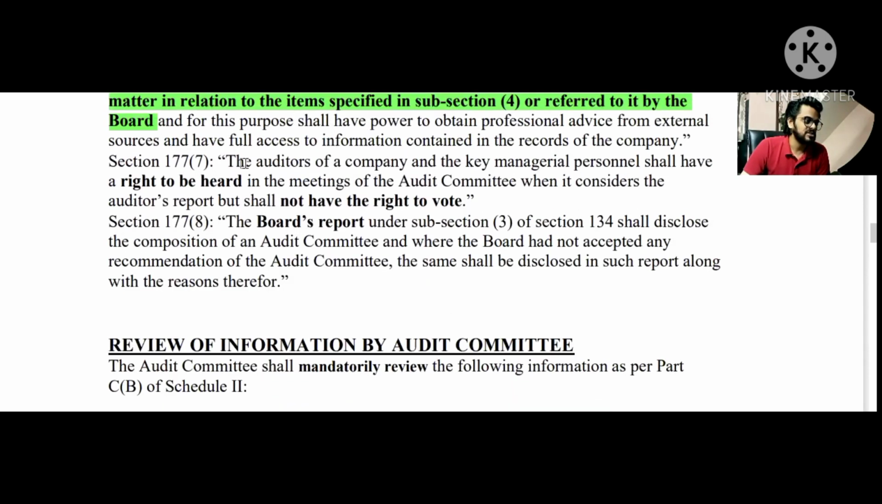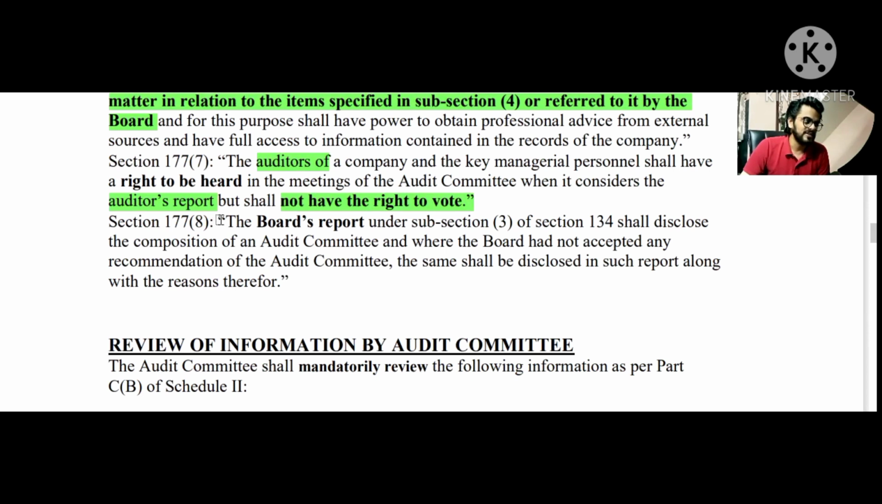Section 177 subsection 7 talks about how the auditors and the key managerial personnel shall have the right to be heard in the meeting of the audit committee when it comes to the auditor's report, but they won't have any right to vote. They will have the right to be heard, but they won't have any right to vote.